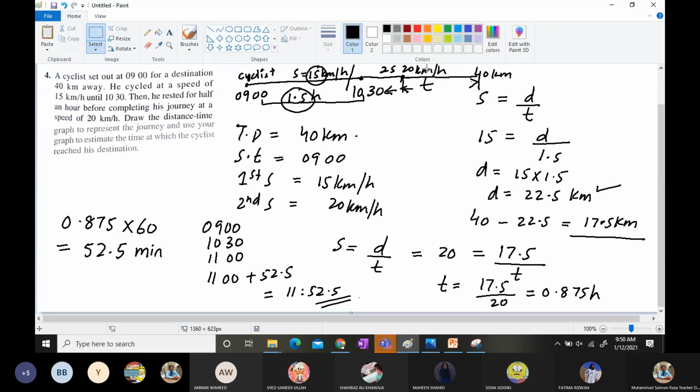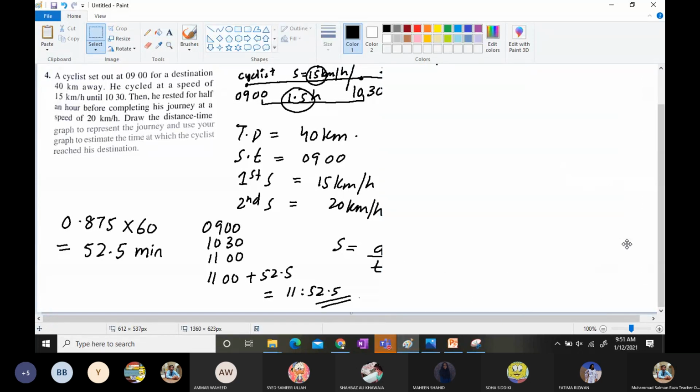Now the thing is I am going to make the graph over here in this particular section. So how will I do it? I'll take the straight line from here. This is it. And the next straight line over here. So now what will I do?